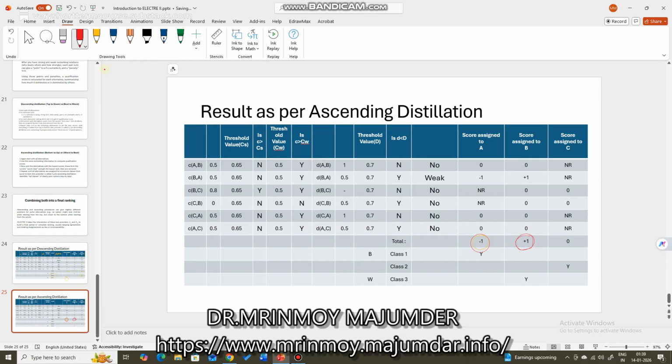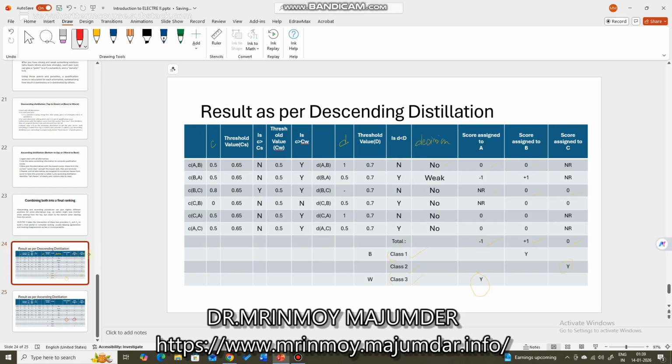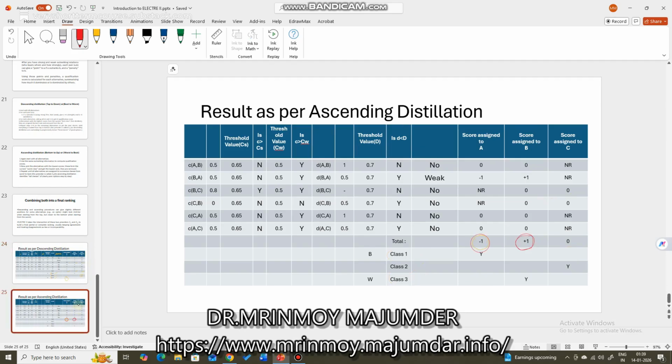Sorry. In case of descending distillation, best to worst is followed. Yes, I have told you the right thing. In case of ascending distillation, worst to best follows. Bottom up follows. So worst is which one? Can you say which one is worst?